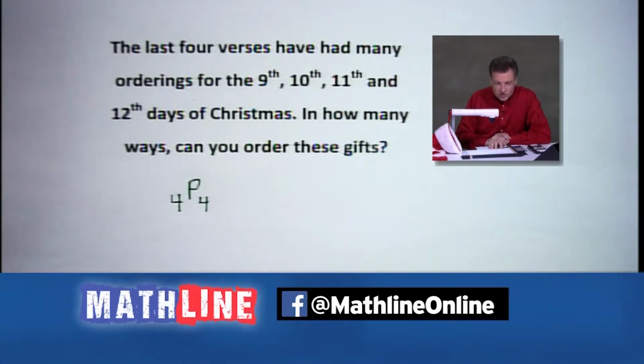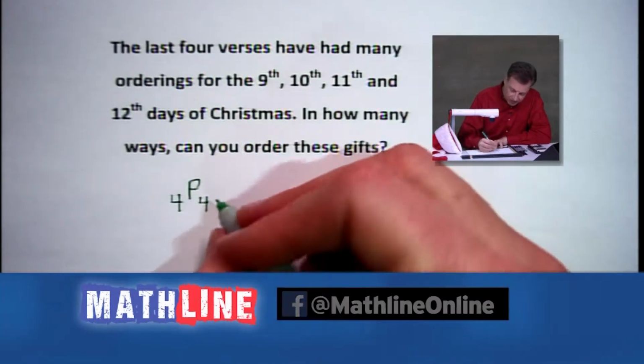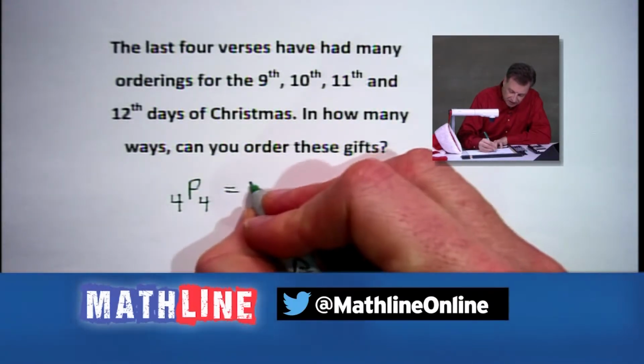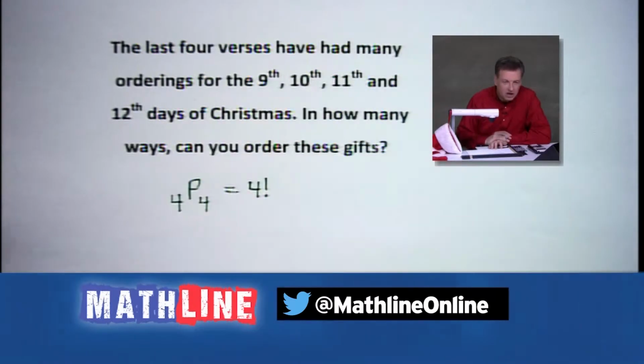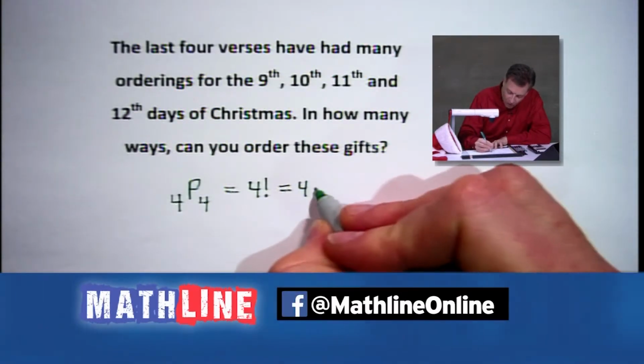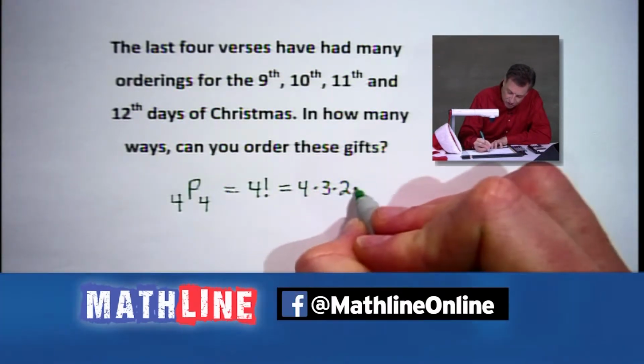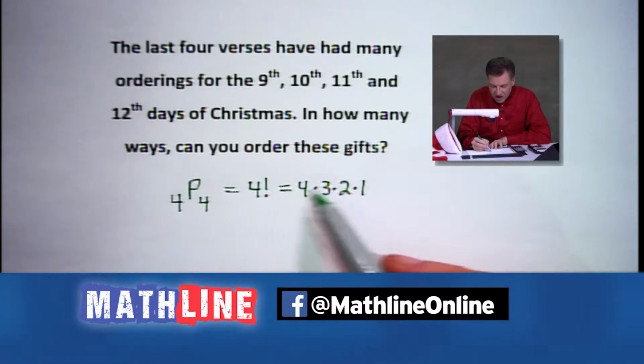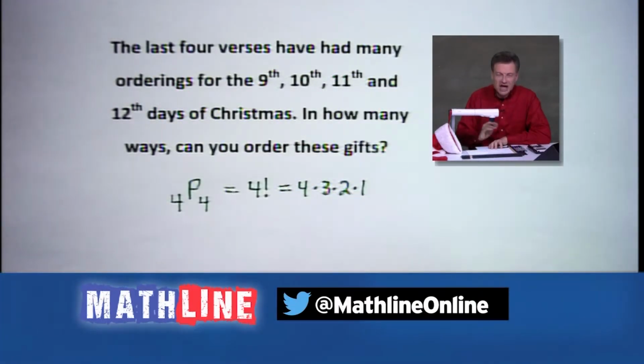And when we do that, the formula is really very simple. It is going to be 4 factorial. You say, well, what's that? It's time for a math lesson, isn't it, here on Christmas Day? That simply means 4 times 3 times 2 times 1. In other words, we start with the number and we multiply down till we have none left, all right?